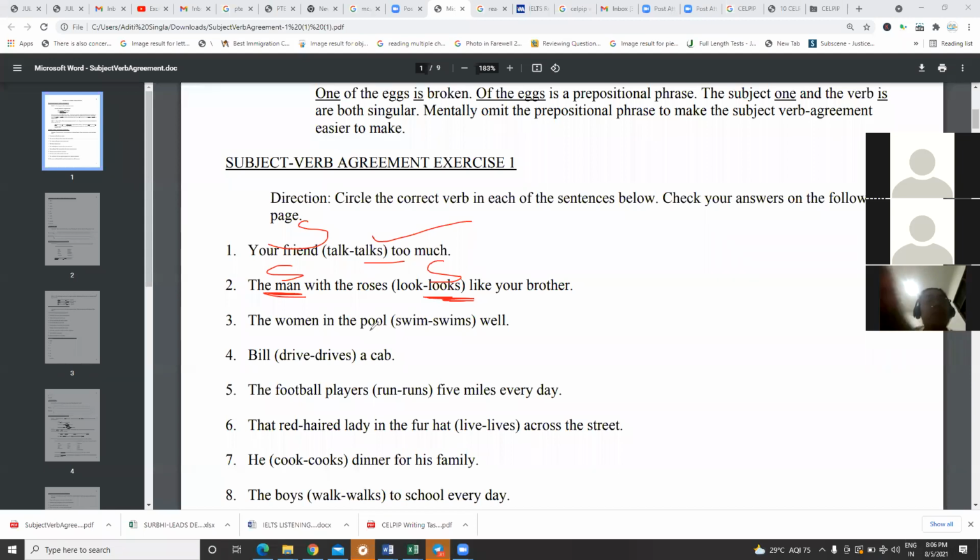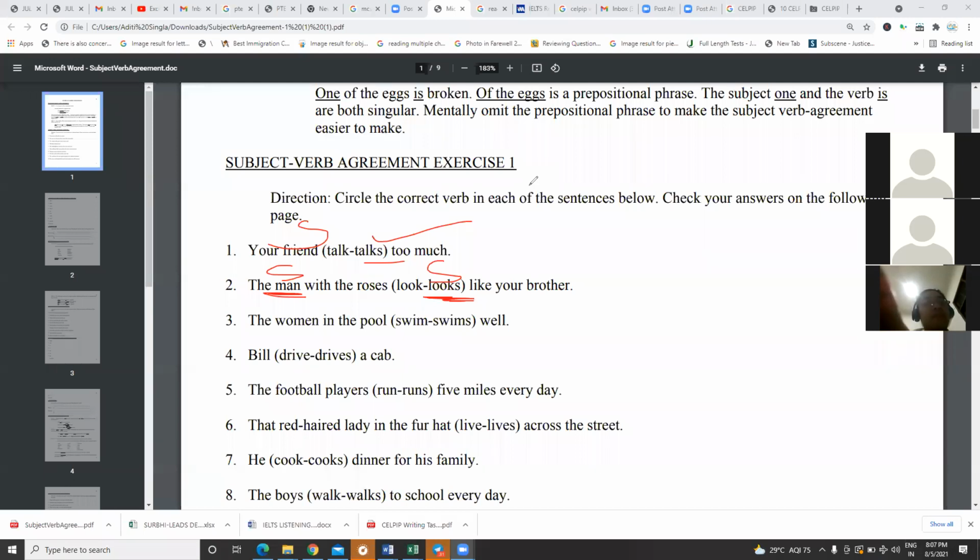What is the answer, guys? Swim. Okay, what about others? Everybody post the answers. Everybody use the comment section so I get to know how many of you are understanding the rules and how many of you are having problems. Because it's simple, it's like maths. You know the rule, you know the answer.